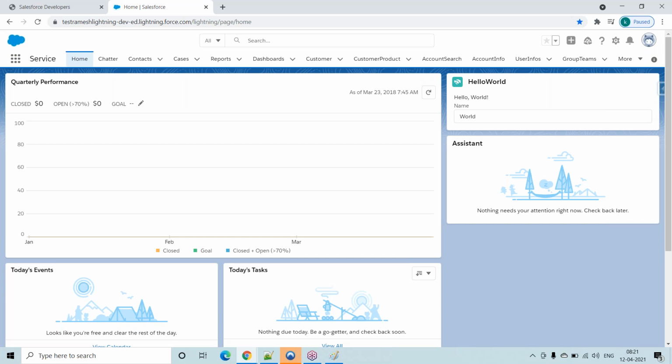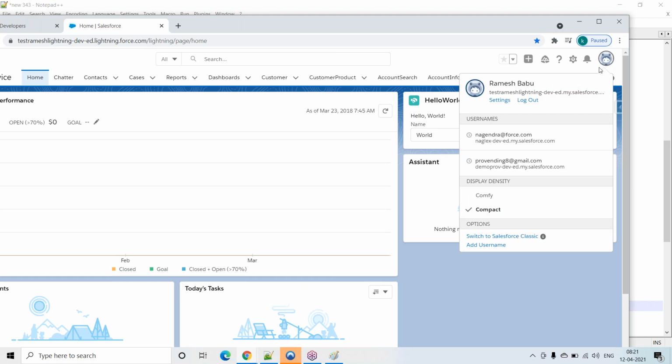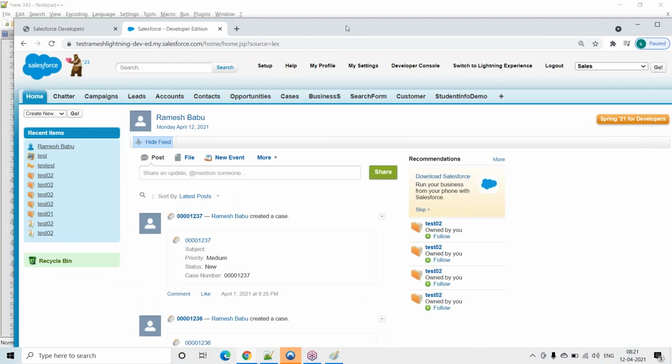Okay, what is the Lightning version and what is the Classic version? Initially Salesforce started their business with the Classic version. To get to the Classic version, go to the top right corner where a gear symbol is there. Click on this, Switch to Salesforce Classic. Then it redirects to this particular screen. This is the Classic version.